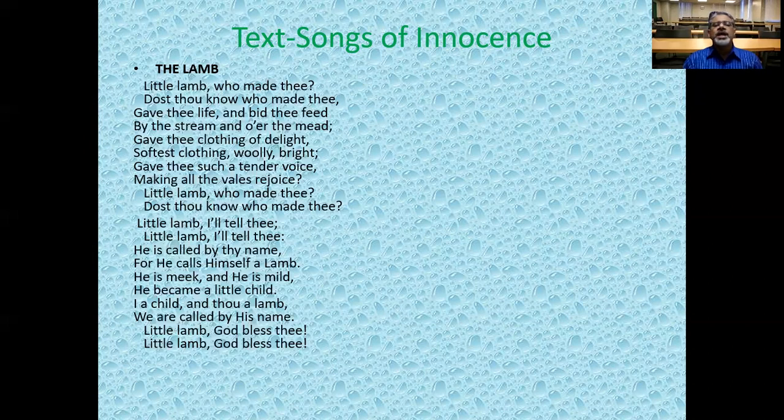The lamb is so delightful that it has the softest clothing, woolly bright. The lamb is full of wool, we know. Gave thee such a tender voice. The lamb has a very sweet, tender, soft voice, which is very rejoicing to the whole vale. So the lamb must be very soft-voiced, very tender-natured, very beautiful, because it symbolizes Jesus Christ.